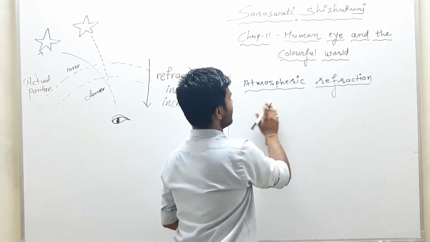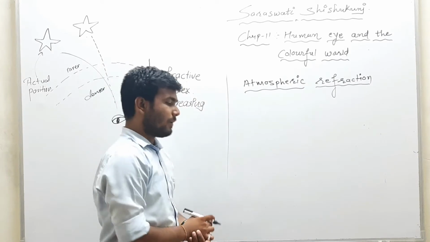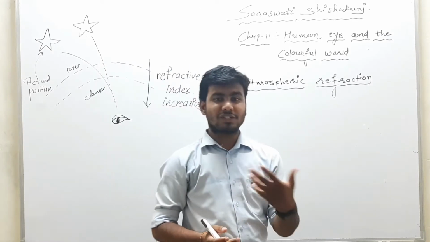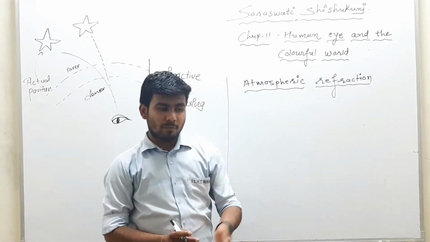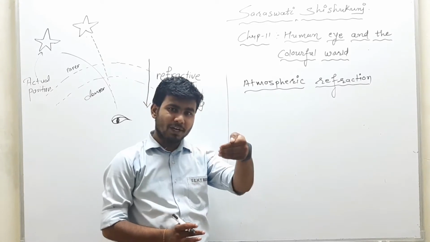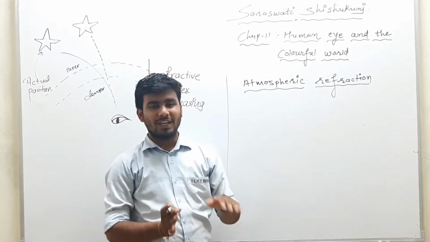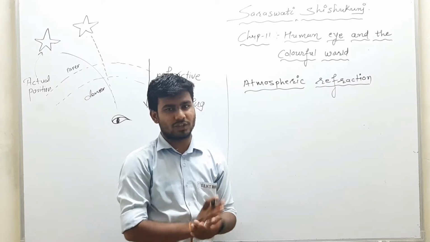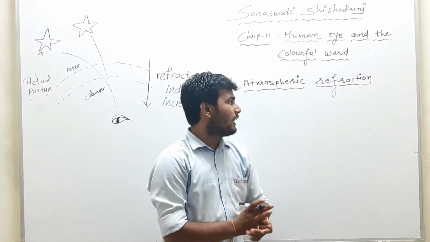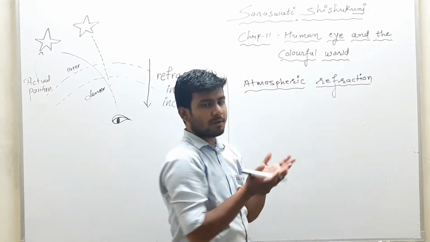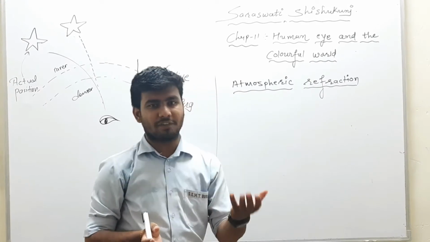Right, so first we will start our journey with atmospheric refraction. We know that when light enters from one transparent medium to another transparent medium, it changes its direction. So that is called refraction. And here the refraction is done due to atmosphere. So that is called atmospheric refraction.